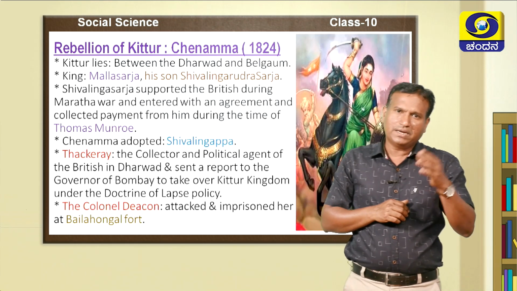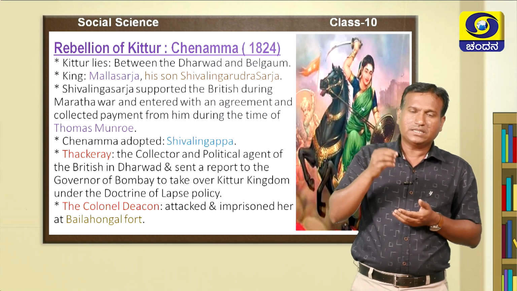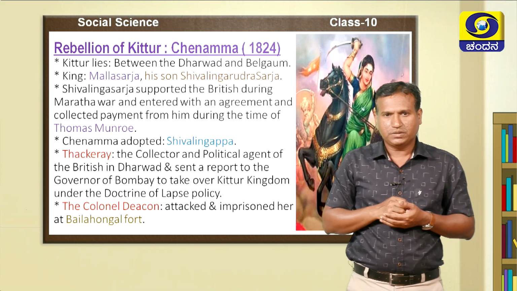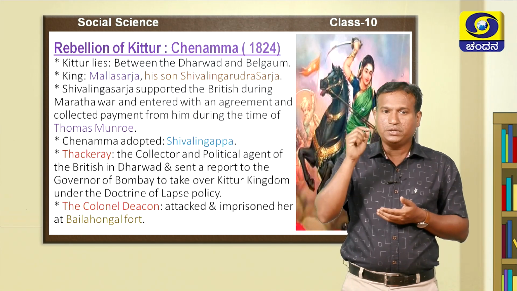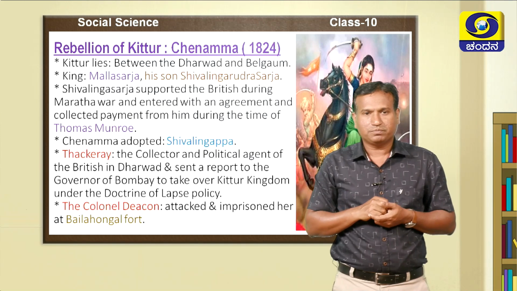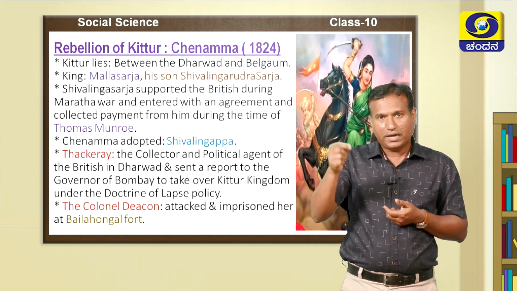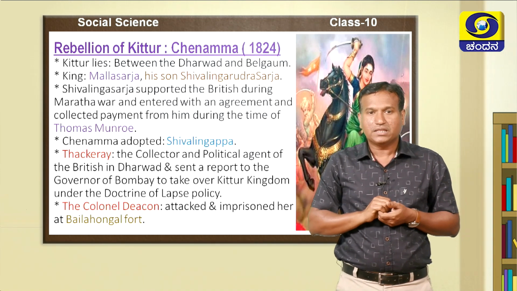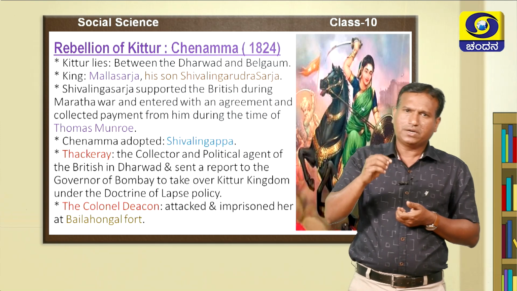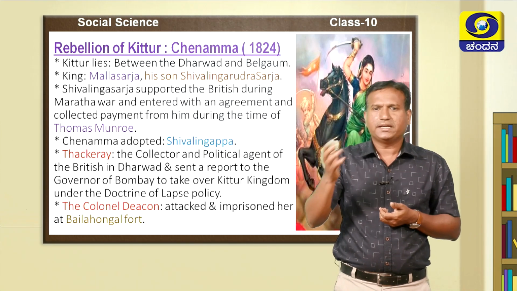After the death of Malla Sarja, his eldest son Shivalinga Rudra Sarja came to the throne. When he came to the throne, he was supported by the British during the Anglo-Maratha war. He also entered into an agreement with the English, and according to the agreement, he collected payment from the English, that is, from Thomas Munro. But Shivalinga Rudra Sarja fell sick now and then.